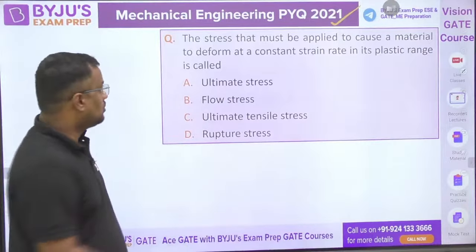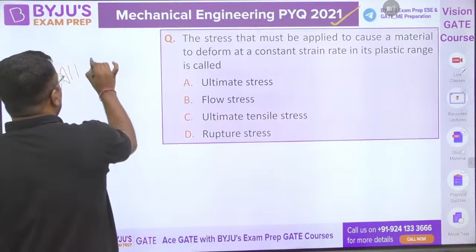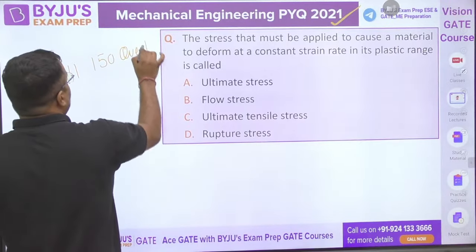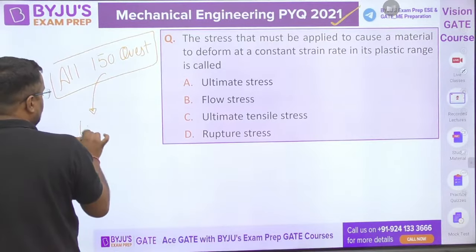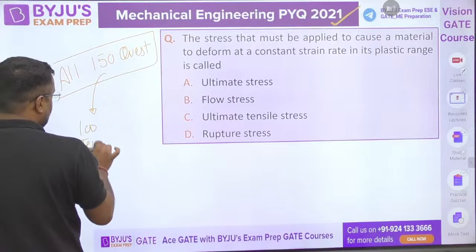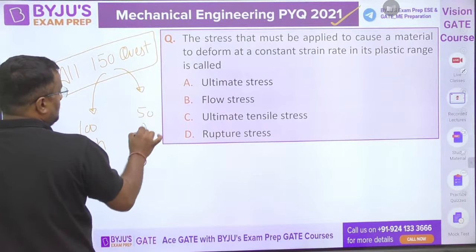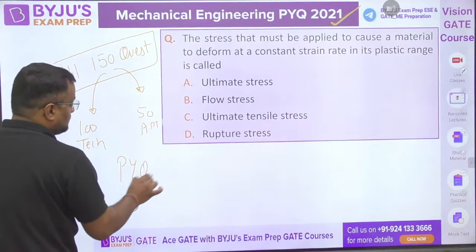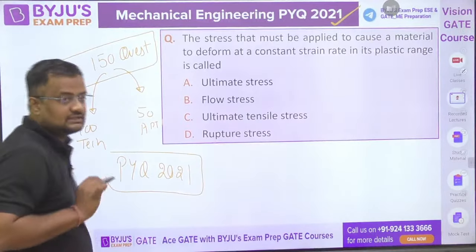All 150 questions we will be doing in this session, that is 100 technical and 50 aptitude. The complete PYQ is solved here by our faculties.